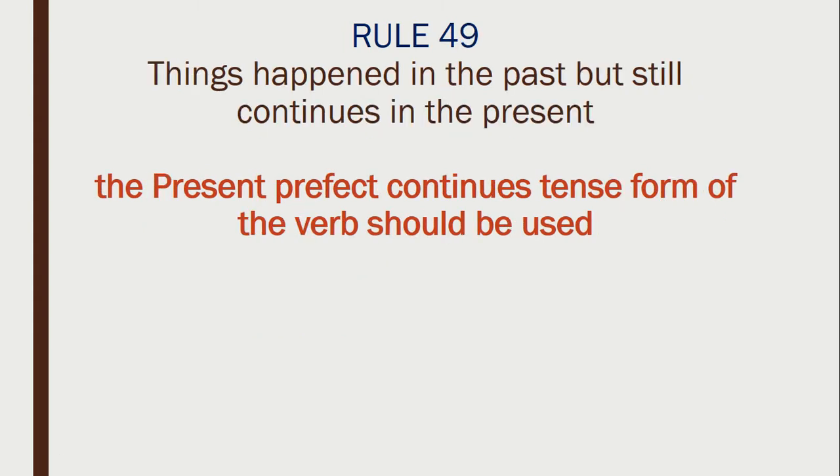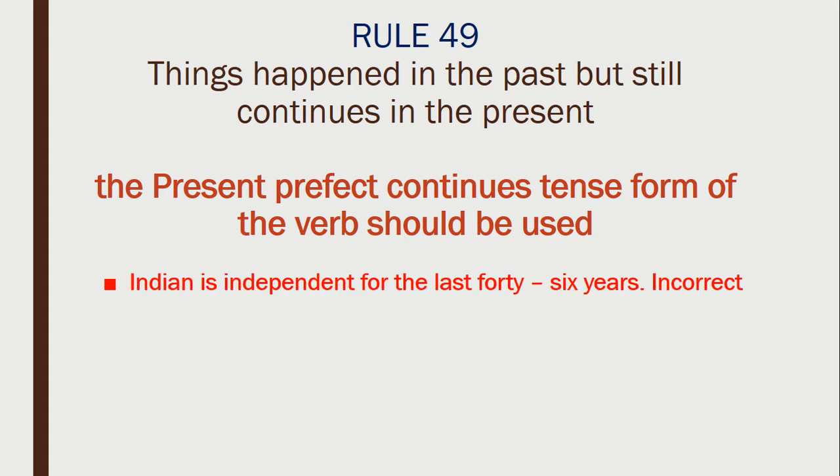Okay, next rule. Things happened in the past but still continue in the present. For example, our independence: we got independence in the past but still we are independent. This is the example. Things happened in the past but still continue in the present. So what should be the tense for it? The present perfect continuous form of the verb should be used.